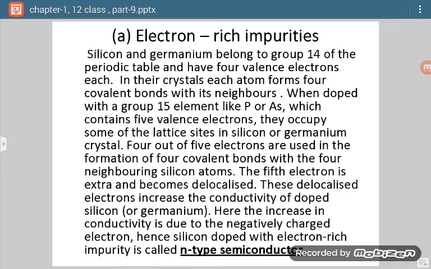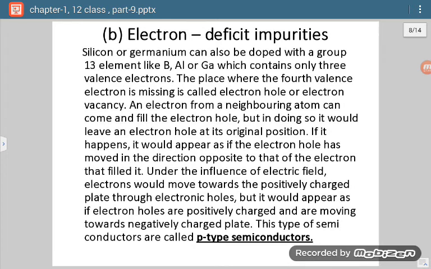Now if we add such an impurity, such a substance which is having more than 4 valence electrons, then what will happen? They will replace the atom and one or more electrons will be extra. So because of this extra electron, negative charge will be more, so we say such a semiconductor is called N type of semiconductor.